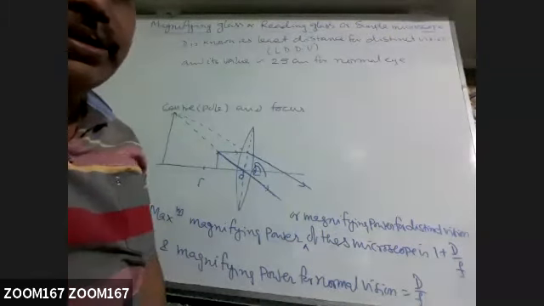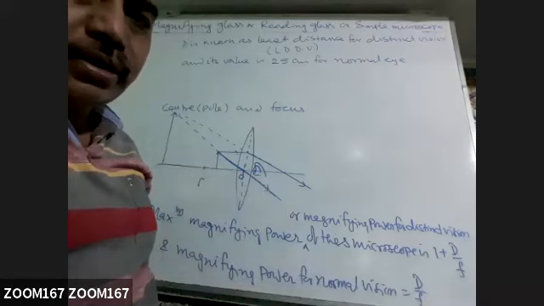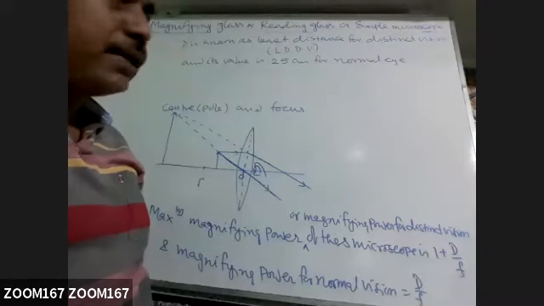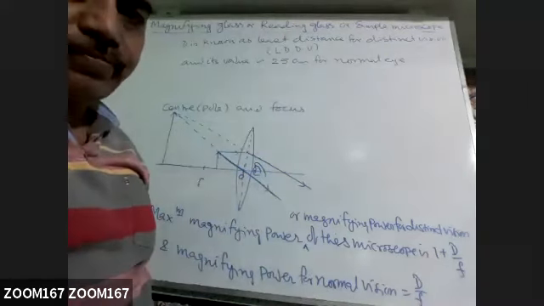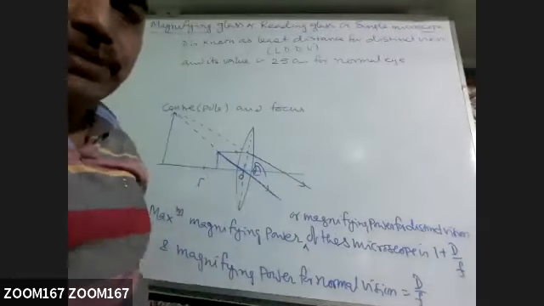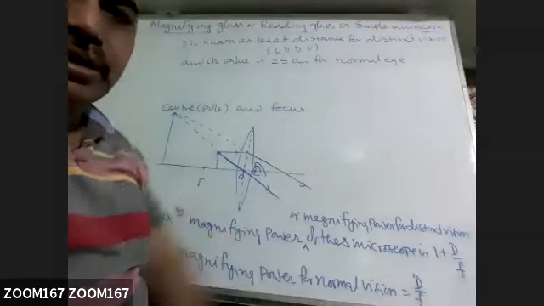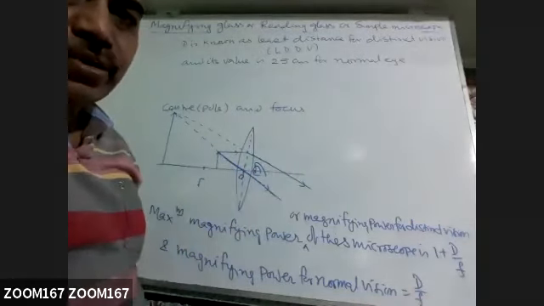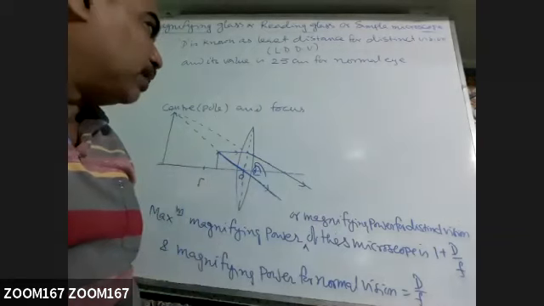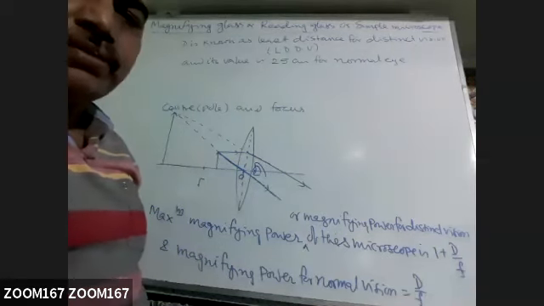That is the minimum distance for which the object is appearing distinct, and that value is 25 centimeter for a normal eye. Normal eye means who is not using any specs for that eye. A person who can see any object distinctly, you can see the star, whatever object, whatever the visibility is there.